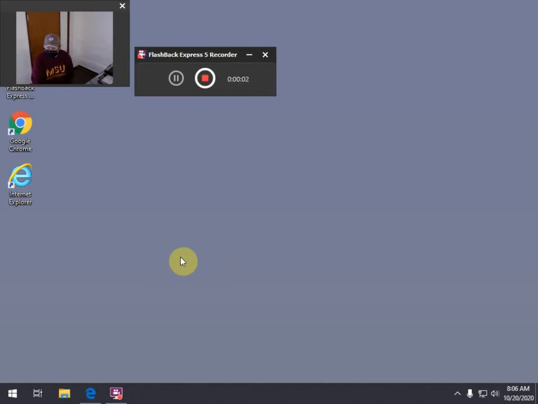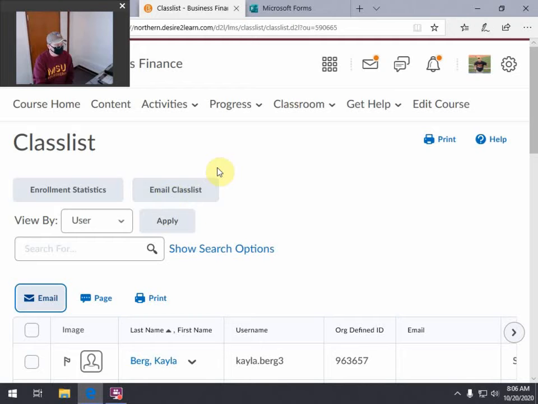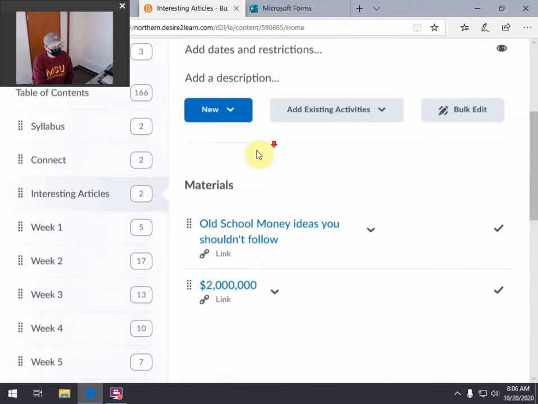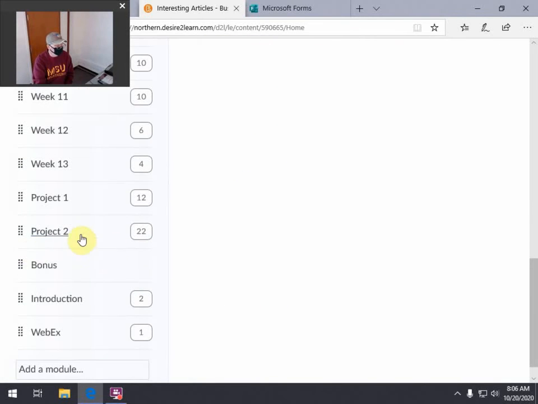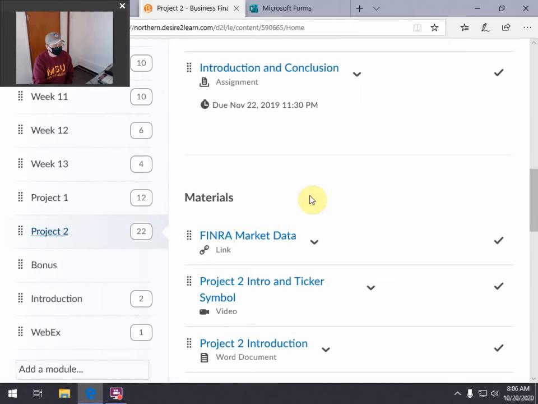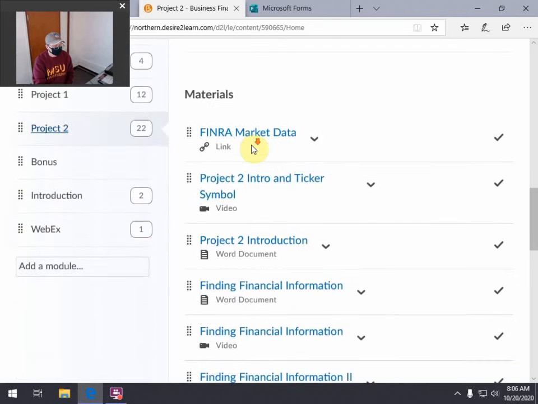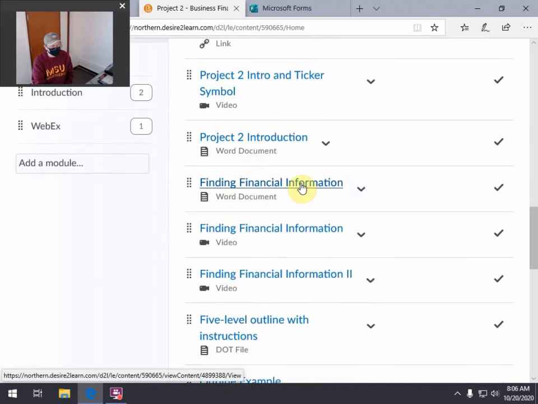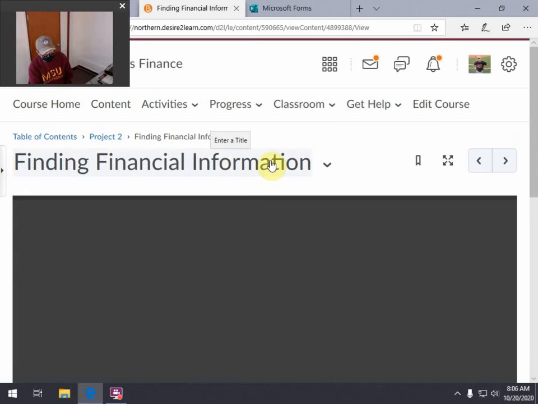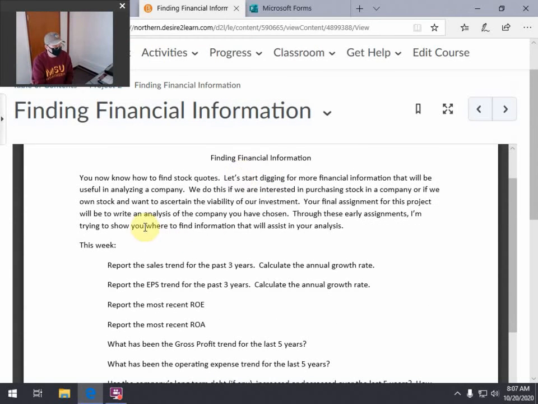Okay, our next phase of project 2 is to find financial information. If we go to the content section, take a look here. Here it is in written form. Read through this because it makes some very specific requests that you need to do. Hopefully we've told you how to find stock quotes. You found the ticker symbol, you've looked that up.